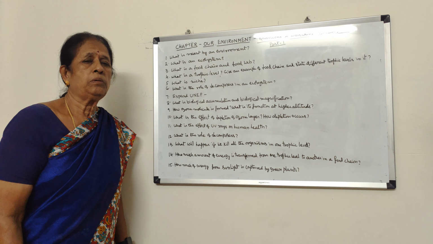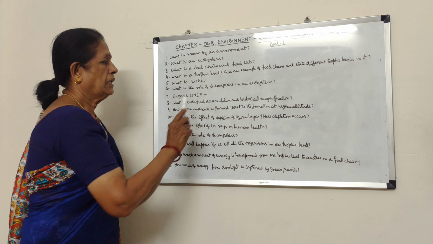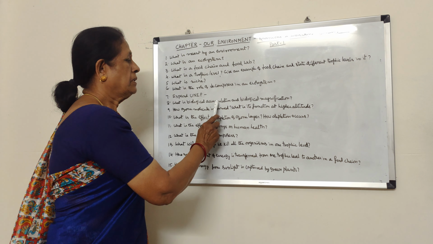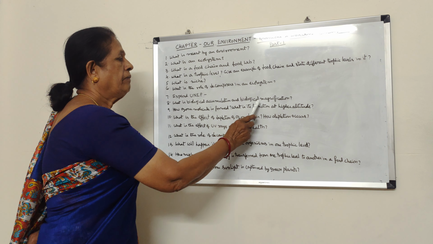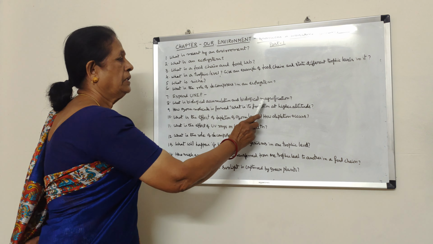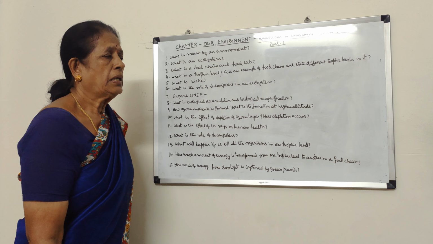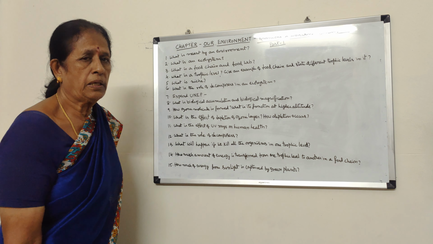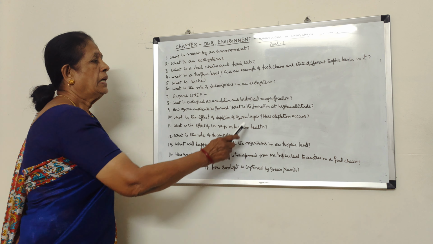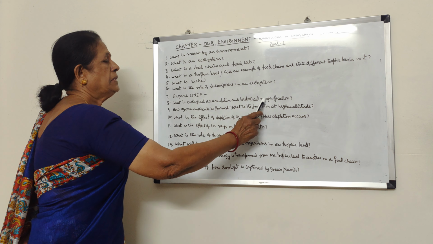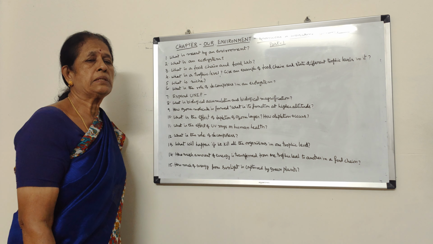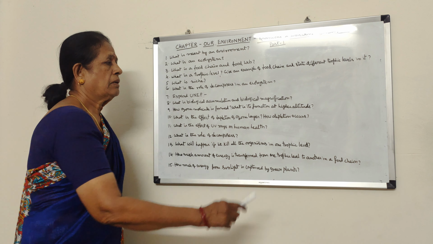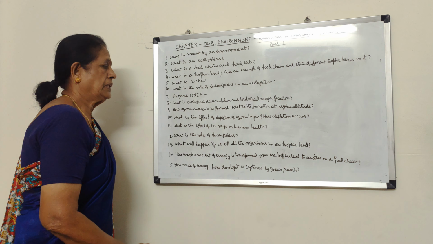So entry of pollutants into the food chain is called biological accumulation, and this accumulation is magnified in the top level consumer. Magnification means the concentration of the pollutants in the top level consumer is called biological magnification.